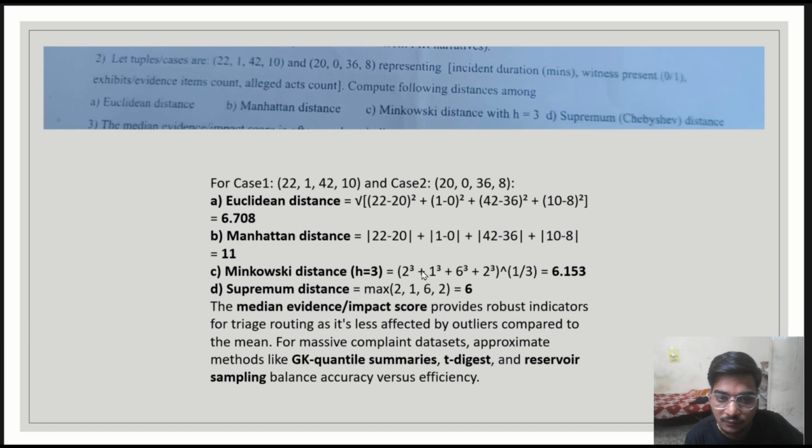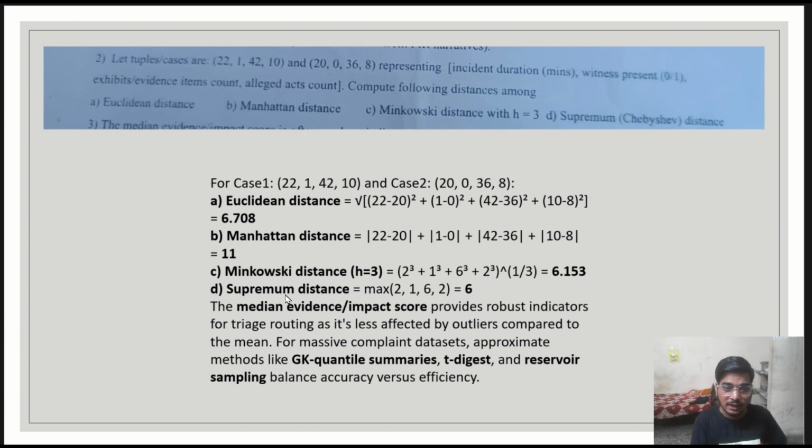Minkowski distance with h equal to 3 can be calculated by cubing each of the differences between the elements of the tuples and then taking the power of 1 by 3 of the whole sum, which will give 6.153 as the answer. And supremum distance, which is the max of the differences, will give us 6 as the answer.